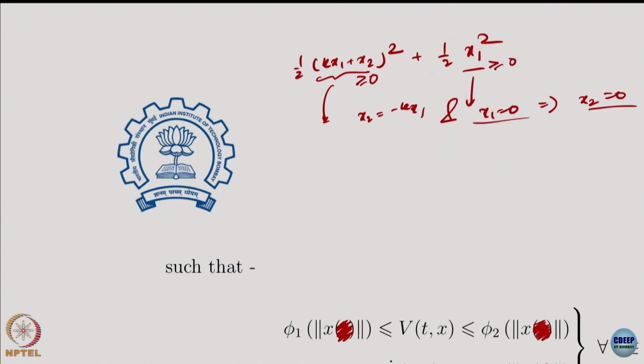Okay, so only because I added this, there are now two conditions that need to be satisfied. This has to be 0 and this has to be 0, because they can't cancel each other. These are all non-negative terms. Therefore this and this both have to hold, which means this happens.